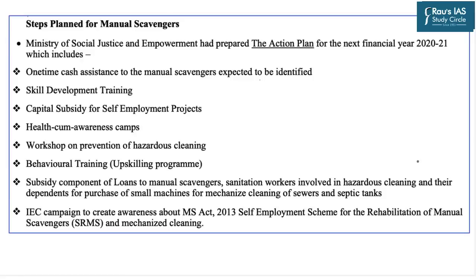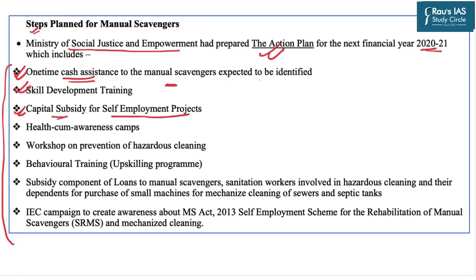Now, in this regard, the action plan for the year 2020 to 2021 was brought up, and it gave multiple steps for the manual scavengers. This action plan was prepared by the Ministry of Social Justice and Empowerment, and these were the recommendations laid down under this plan. The first was the one-time cash assistance to the manual scavengers, who were expected to be identified. They should also be given adequate skill development in order to work more efficiently, taking health considerations too into account. Third was the capital subsidy for self-employment projects.